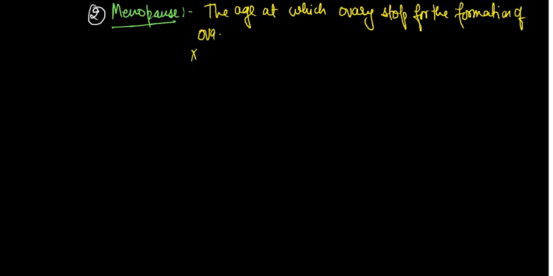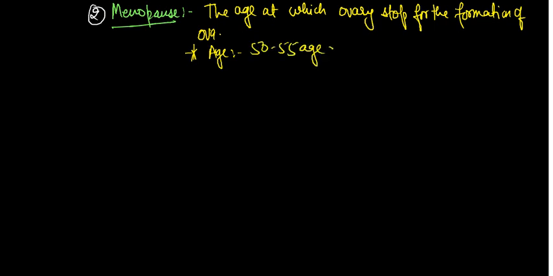It is at the age of, now the age is a little bit higher, it is given as 50 to 55 years.